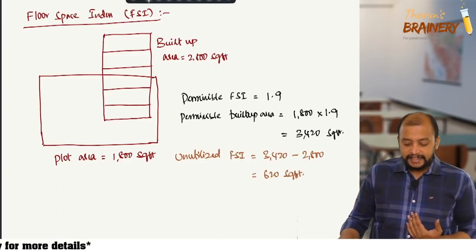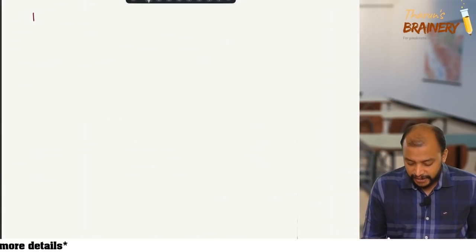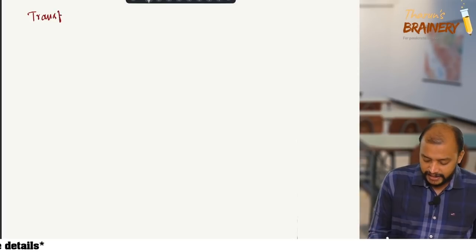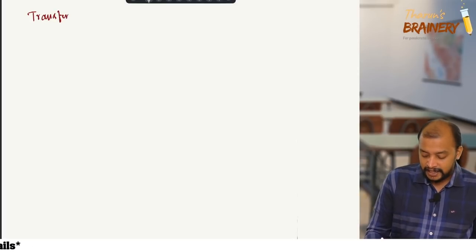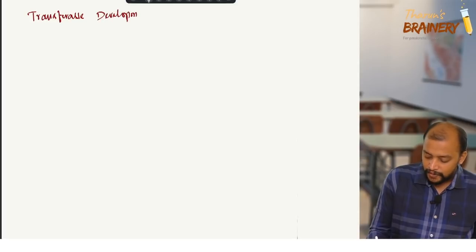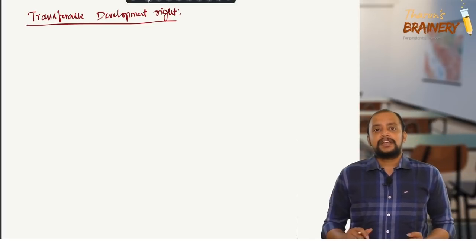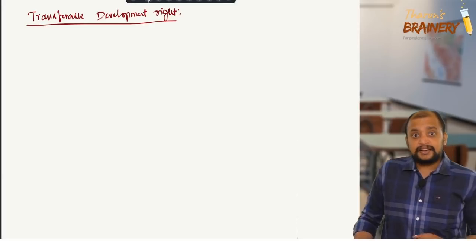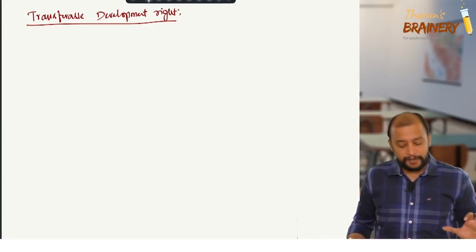Then next, there is something called TDR, transferable development right. What is this transferable development right? Transferable development right refers to a situation where the government is taking over my property.